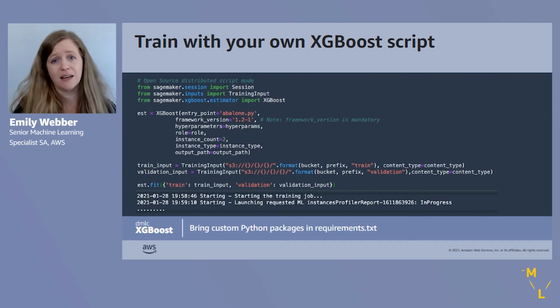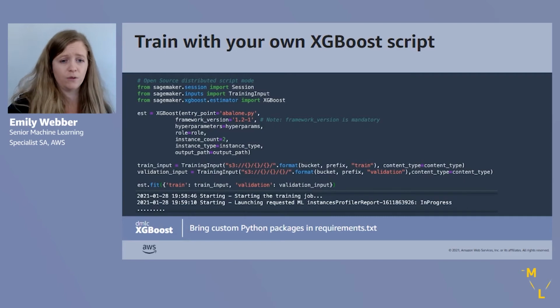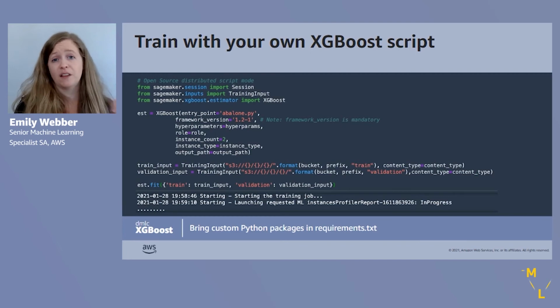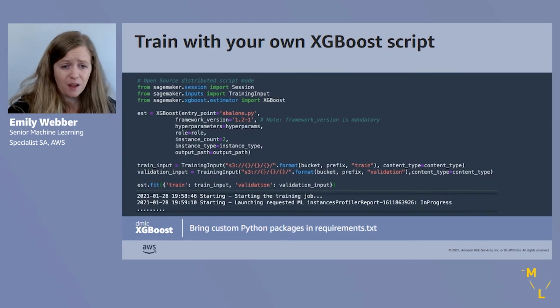Now, to customize that container and really make it do what you want it to do, first thing we're going to do is bring our script, right? We're going to bring a Python script or a whole directory, right? If you have hundreds of lines of code, you're going to point to what's called the source directory, and then you can get a whole repository of code that's just going to run on your SageMaker cluster, which makes retraining jobs a lot easier. But so we have our entry point set up. We also have a framework version, and so that is just what it sounds like. That is the version of open source XGBoost that we are using in this container.